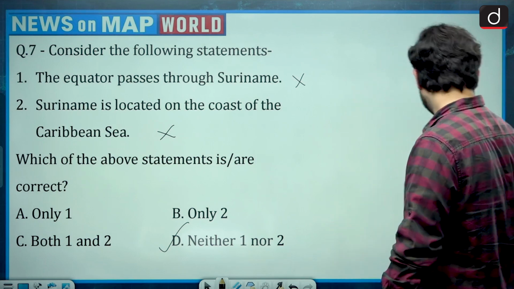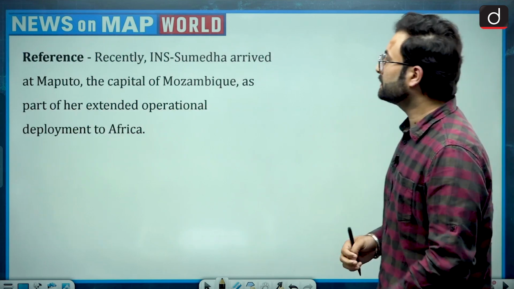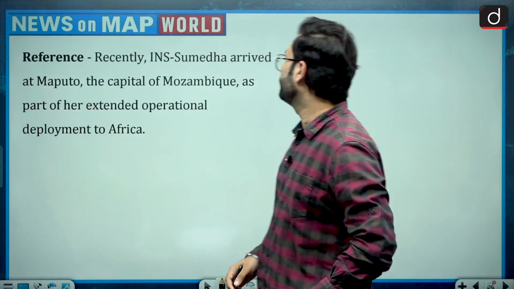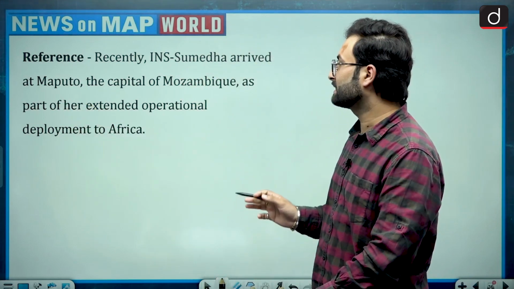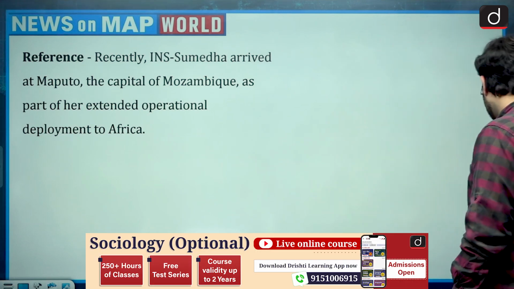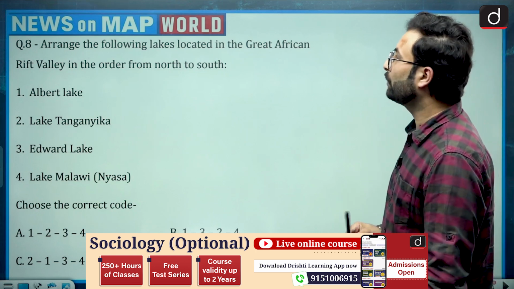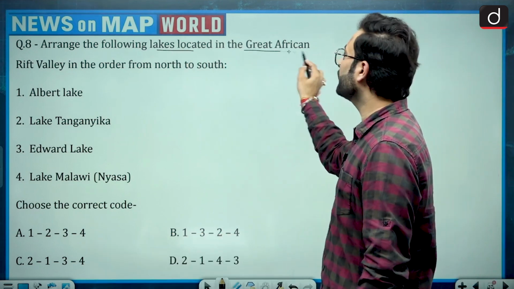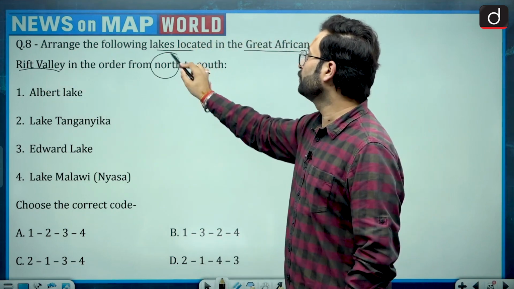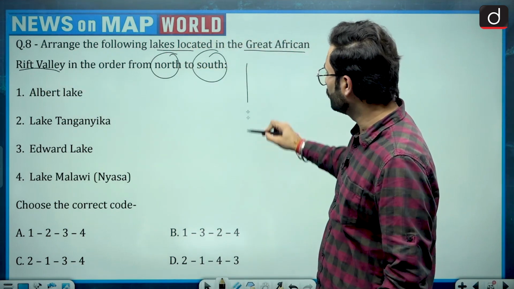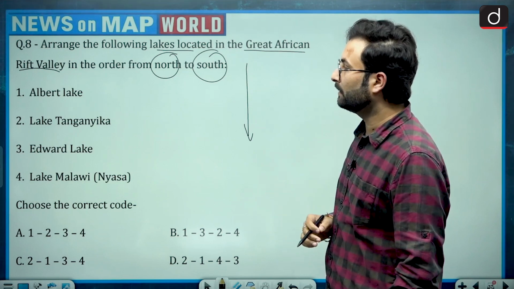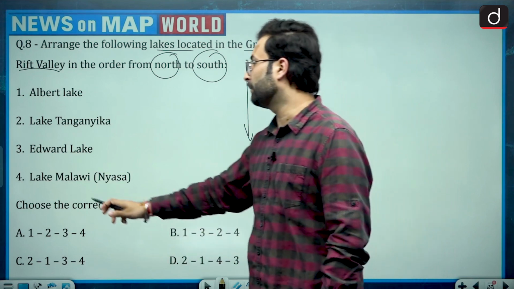Okay. Moving further. Recently, INS Sumedha arrived at Maputo, the capital of Mozambique, as part of her extended operational deployment in Africa. So that is the reference of the news, and now we will see the question. Arrange the following lakes located in the Great African Rift Valley in order from north to south. You have to see from north to south. Okay. Albert Lake, Lake Tanganyika, and Edward Lake, and Lake Malawi you have to see.